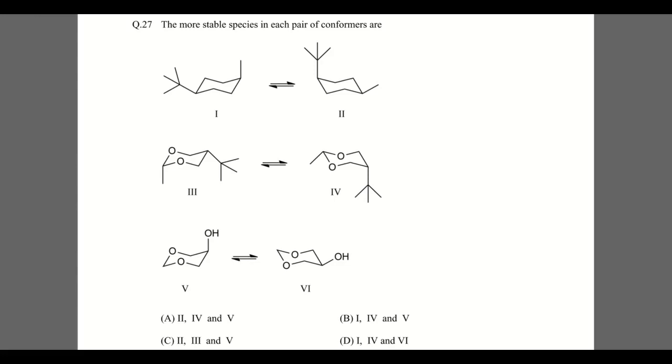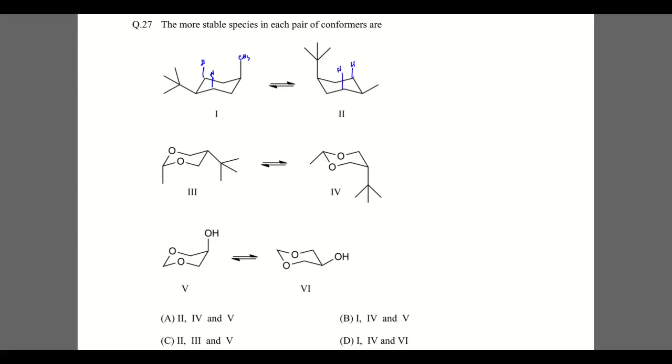The most stable species in each pair of conformers are, the options are given, so let's look. First when we compare here 1 and 2, here there will be hydrogen, and this is CH3. And when we compare this one, here also there will be hydrogen.